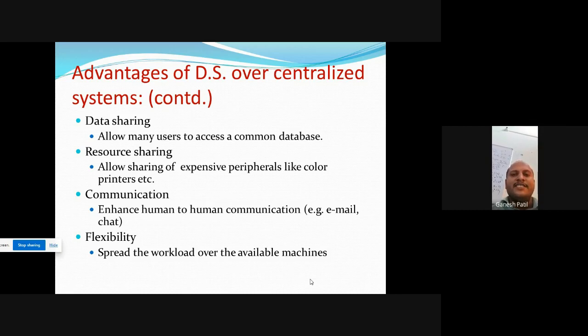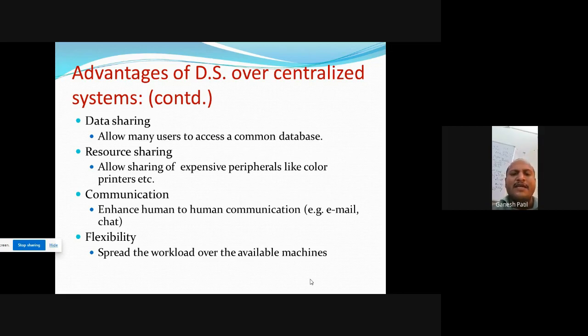Next is the flexibility. Spread the workload over the available machines. Okay, this distributed system is flexible. If my distributed server is loaded, then automatically I will distribute this load to another server. Means the distributed system is flexible.